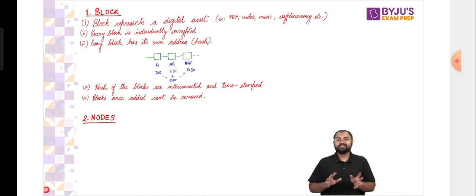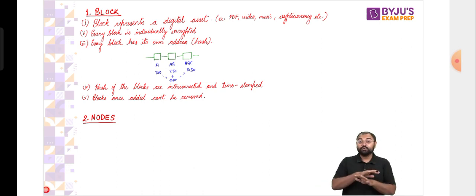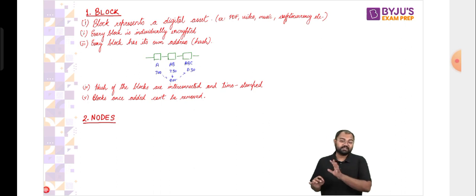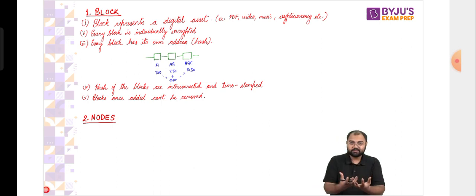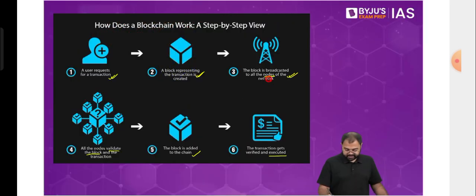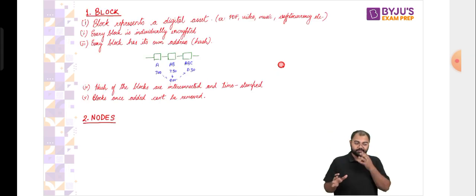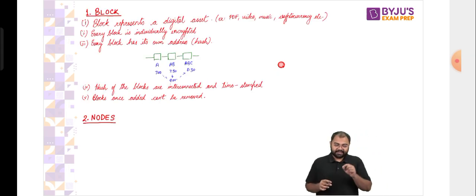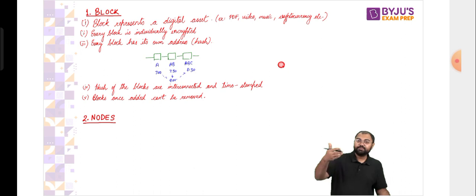So nodes are basically users who are anonymous, users about whom you don't have any information. And these users have to validate the transactions. So as soon as I started the transaction, it was broadcasted. This is what was written here, that the transaction is broadcasted to all the nodes in the network. So all the nodes basically get a copy of this transaction. Now all these nodes have to validate the transaction. And only when they validate the transaction, this block will be added to the blockchain.